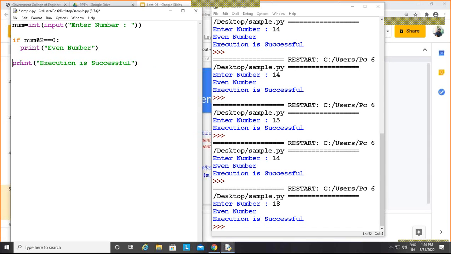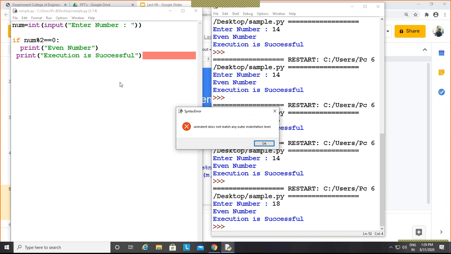Here, this print is the body of this if, and if I mistakenly put one single space here and run my program after saving it, it will produce an error because these two are not in one line.